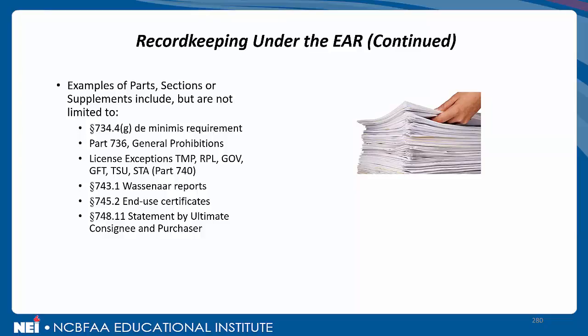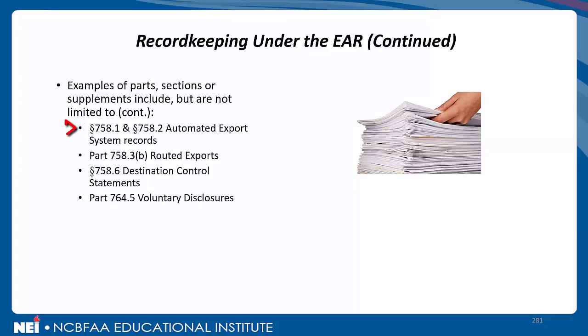These are just examples of some of the records that have to be kept specific to export transactions. A couple more. 758.1, 758.2, those automated export system records. Once again, we'll go into more detail on that when we get to the module on AES filings.